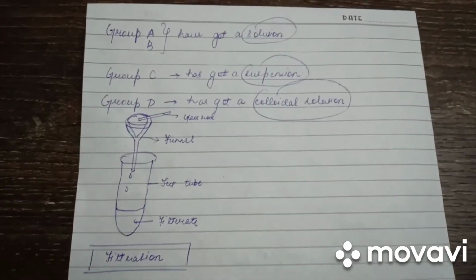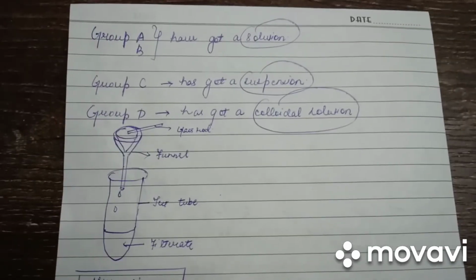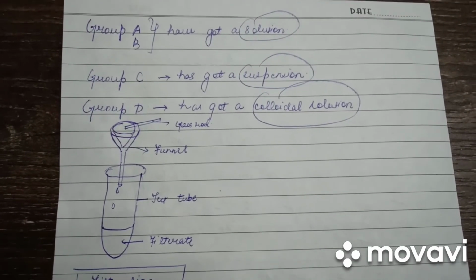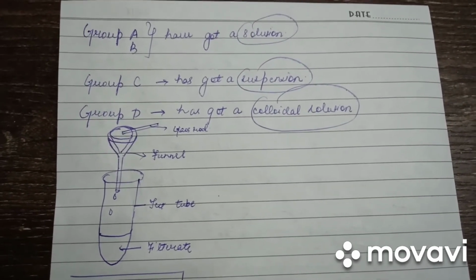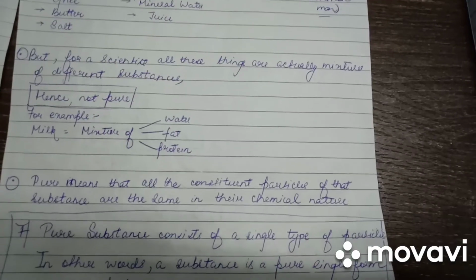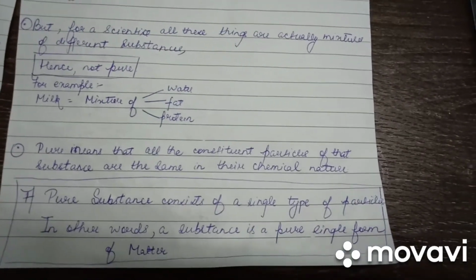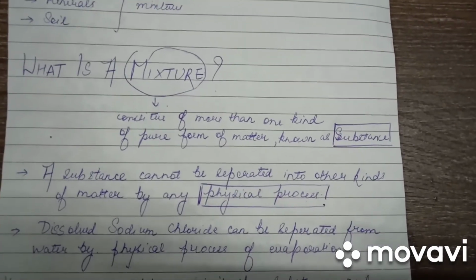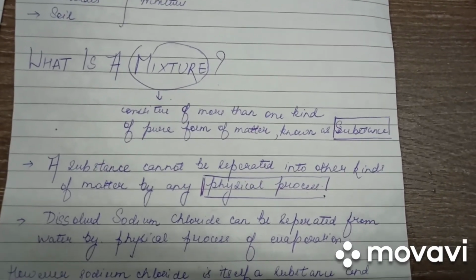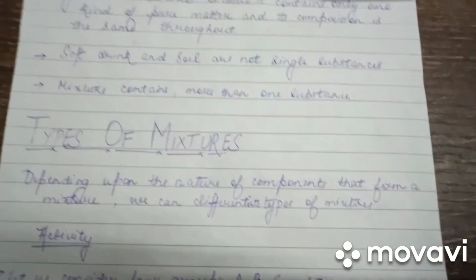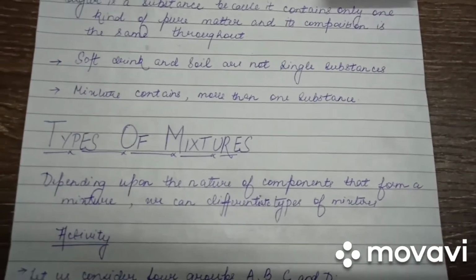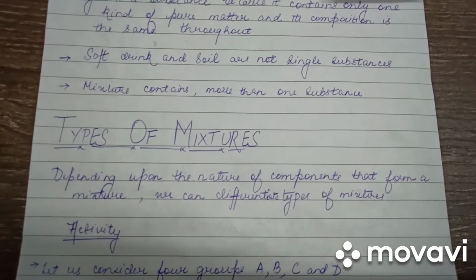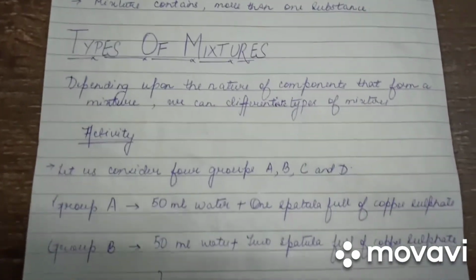That is it for today's video, and we shall be discussing questions related to today's video in our next video. In today's video, we discussed what are pure substances. We discussed what is a mixture and what are substances. We also discussed types of mixtures with the help of two activities.